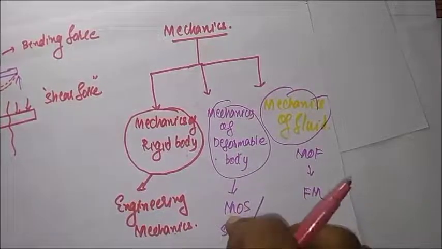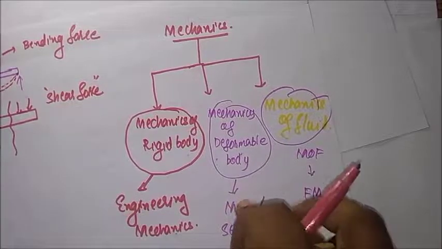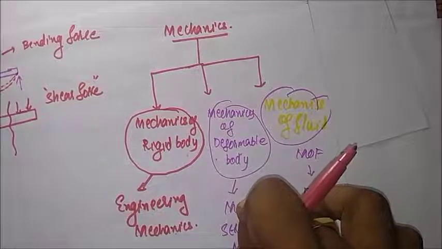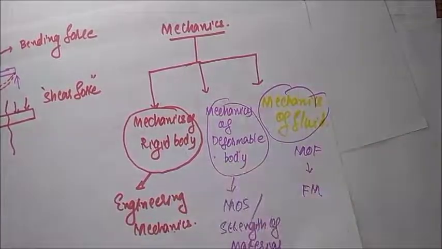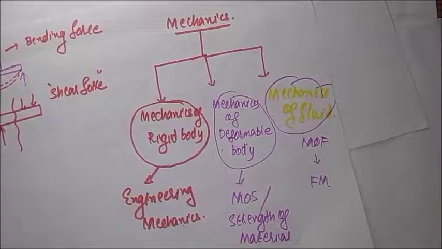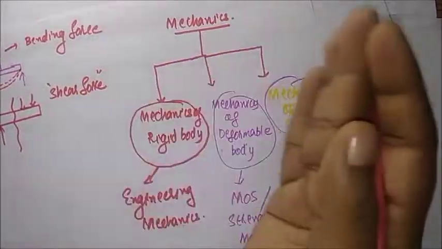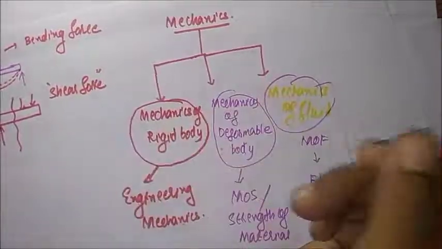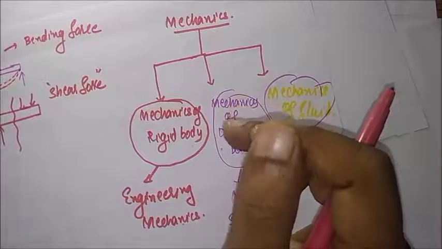What is mechanics of solids? It is a branch of engineering science which deals with the study of behavior of a deformable body under the action of load. Then what will happen when a load is applied on a member? It may break, it may elongate, it may be compressed. Those are the effects of forces. Okay, we can directly move into the subject.